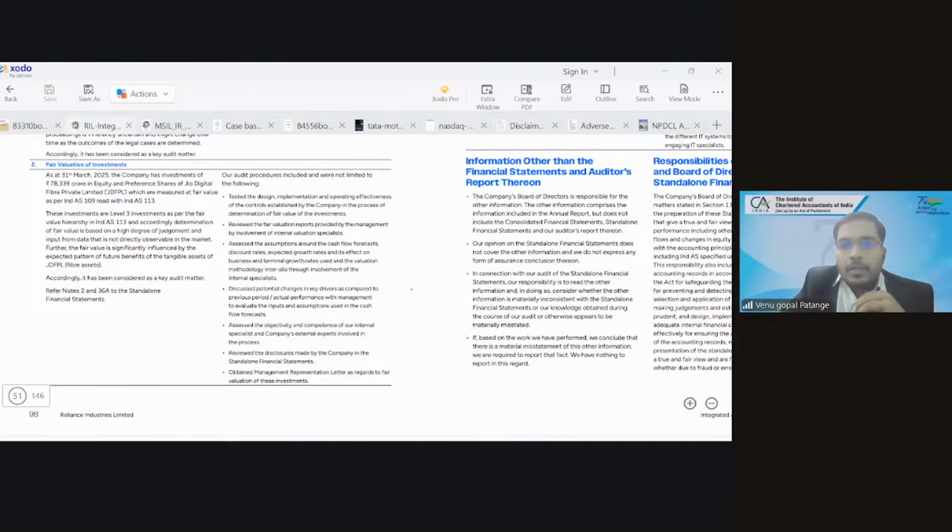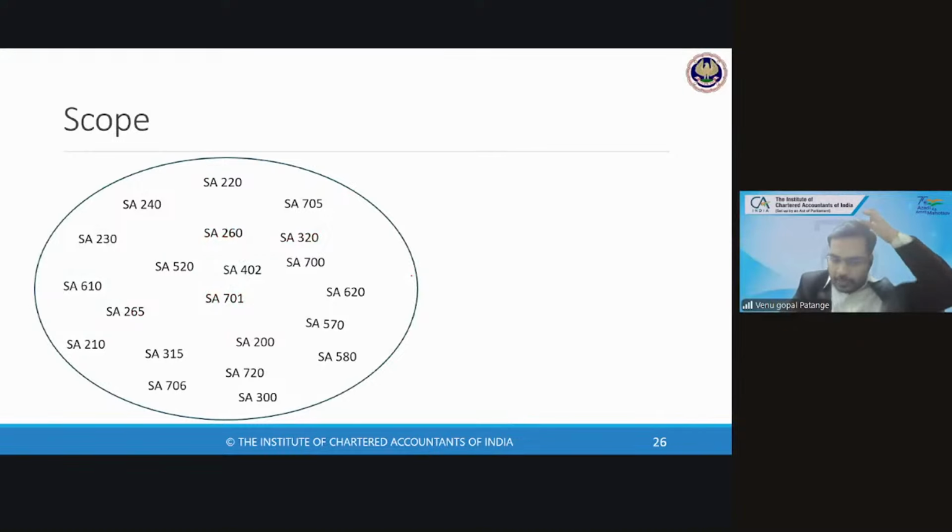Next, scope. So practically also we have seen how CAM is reported. To understand the scope, I made this for easy understanding. What comes to your brain when I say those charged with governance? Which standard comes? Which standard out of many standards comes first to your brain when you say those charged with governance?